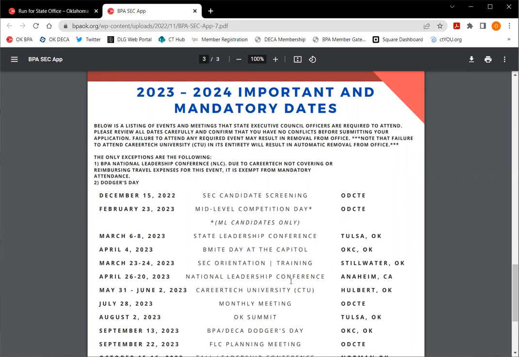The other exceptions are the BPA National Leadership Conference and Dodgers Day. With NLC, we do not pay for state officers to attend NLC, therefore we do not require it. And the other one is Dodgers Day. While we would love for our whole team to be at Dodgers Day, it is not mandatory. Okay, so let's go through these.